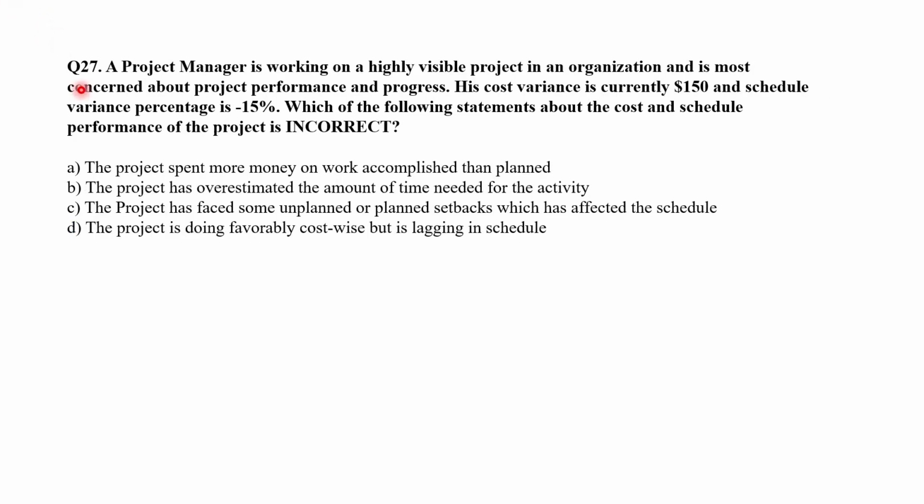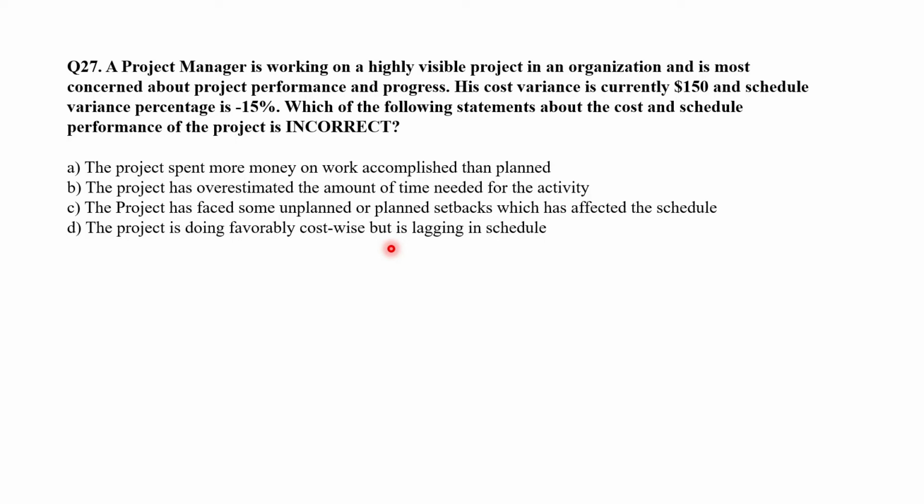Question number 27. A project manager is working on a highly visible project in an organization and is most concerned about the project performance and progress. His cost variance is currently $150 and schedule variance percentage is minus 15%. Which of the following statements about the cost and schedule performance of the project is incorrect? A. The project spent more money on work accomplished than planned. Option B. The project has overestimated the amount of time needed for the activity. Option C. The project has faced some unplanned or planned setbacks which has affected the schedule. Or option D. The project is doing favorably cost-wise but is lagging on schedule.